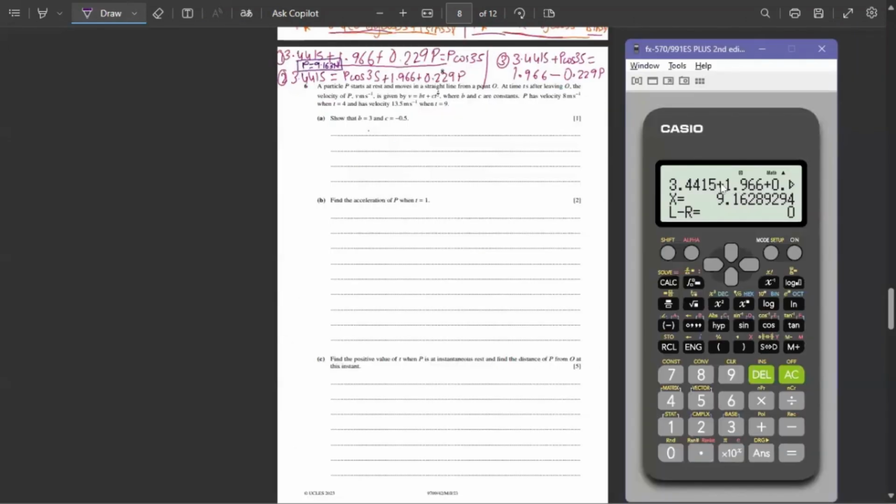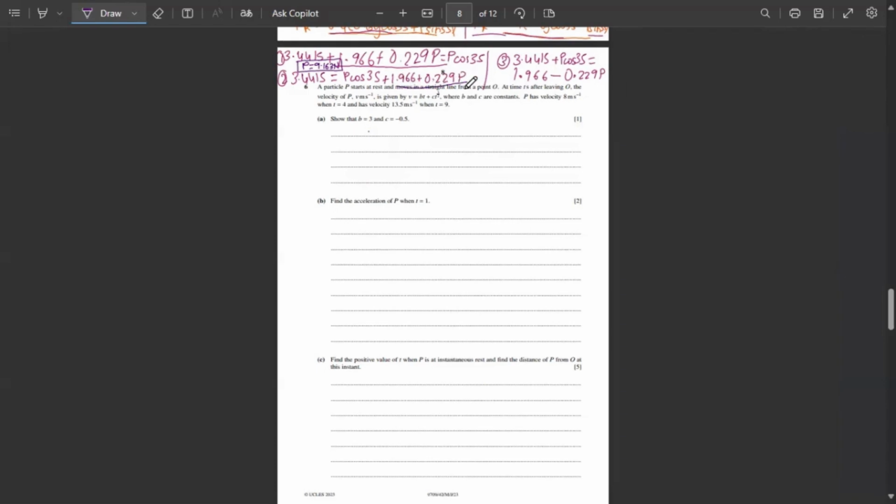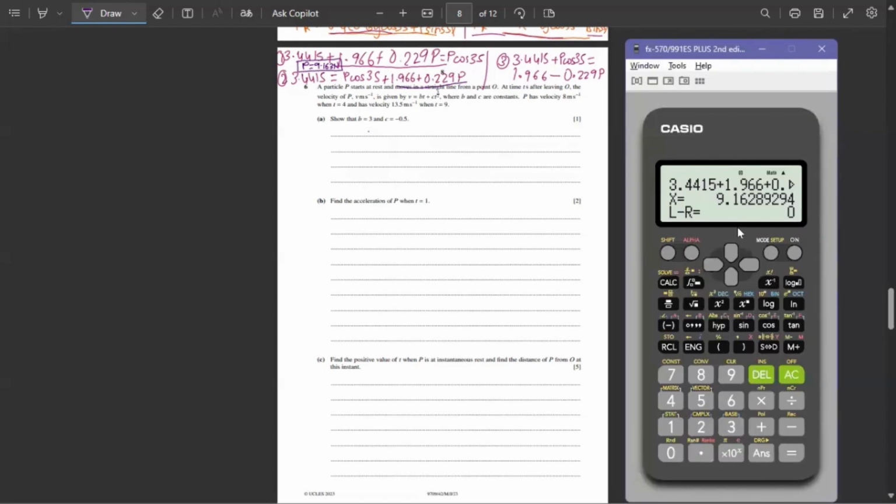So the 1.966 plus 0.229 P has shifted to the right. So what I can do is remove this equal to sign, add a plus, and add an equal to here. So 3.4415 is equal to 1.966 plus 0.229 P plus P cos 35.